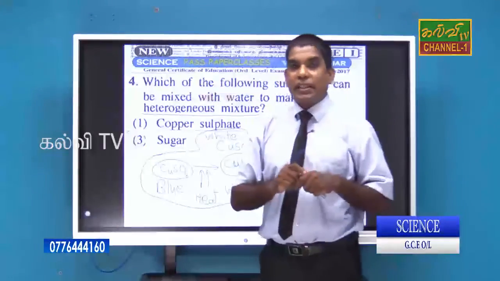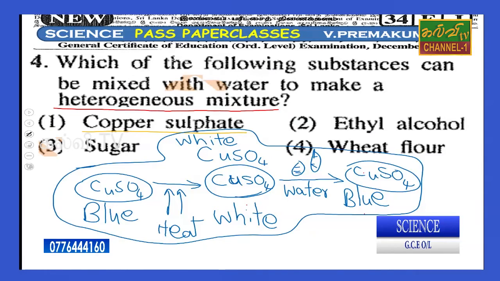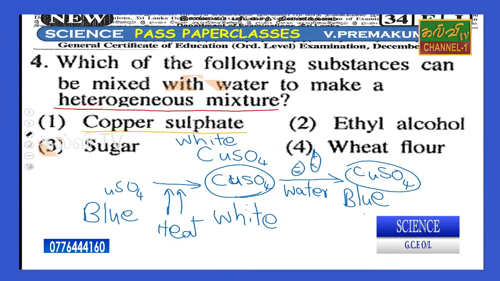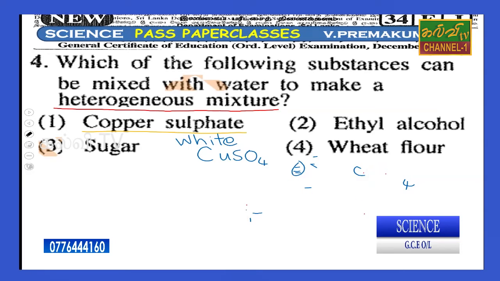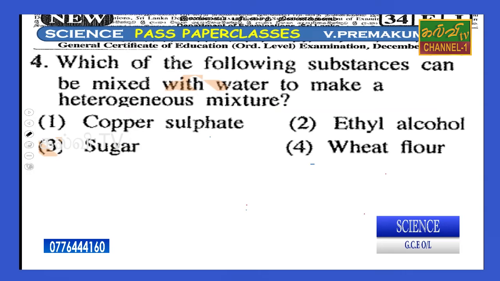Therefore we can say copper sulfate is a homogeneous solution, and it is used in various other chemical compounds such as Fehling's solution and Benedict's solution, and also to identify water. So copper sulfate is not the answer.